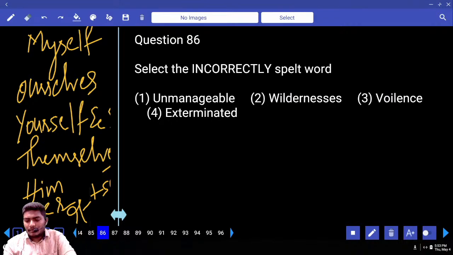Okay fine. What is the answer? What is the spelling? It is not VOI, it is VIO, violent. You can also get the spelling with that.